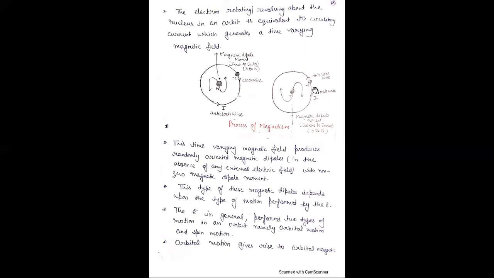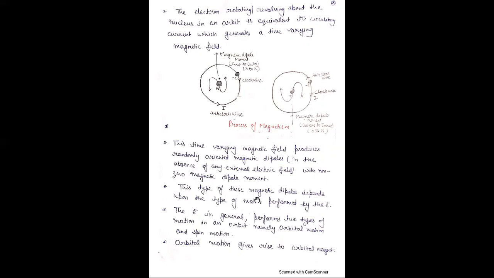When an electron revolves in a circular orbit, then current is generated. If current is generated, therefore dipoles are created. Dipole is created. There exists a magnetic dipole moment. And this time varying magnetic field produces randomly oriented magnetic dipoles, north and south pole, in the absence of any external field, with non-zero magnetic dipole moment. Here there is a net magnetic moment in both the cases. Therefore, there is a non-zero magnetic dipole moment.